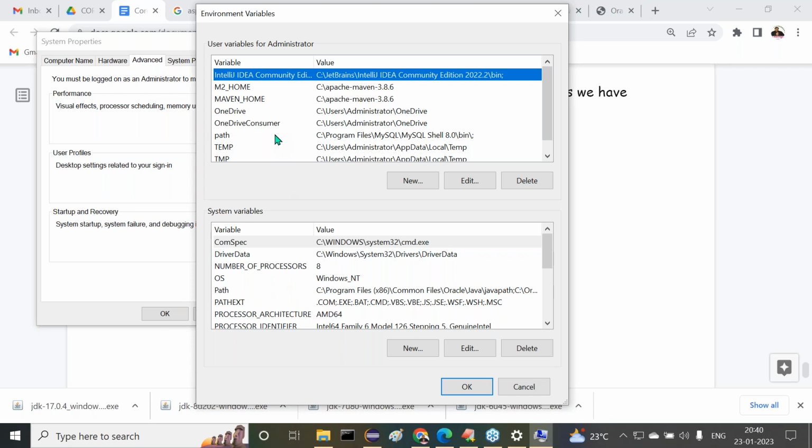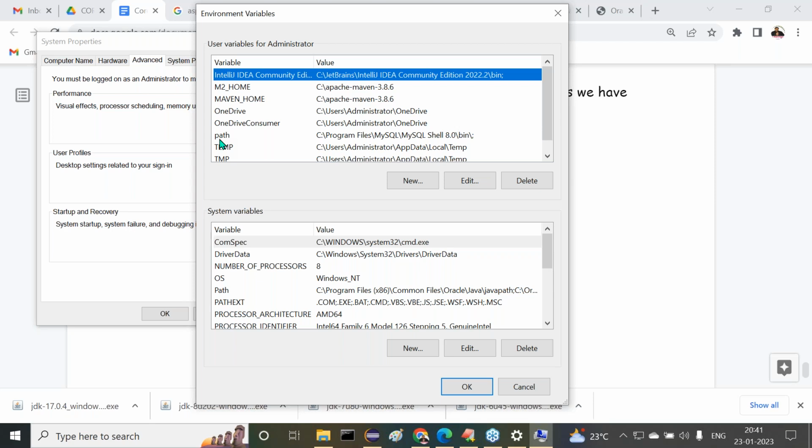So I want to go for my user. Go for User variables, not System variables. Now, path setup is required here. Observe carefully, a path may already exist. If you already have MySQL database or Oracle database installed, or some other software which uses a path environment variable, then a path environment variable might already exist in your user variables.